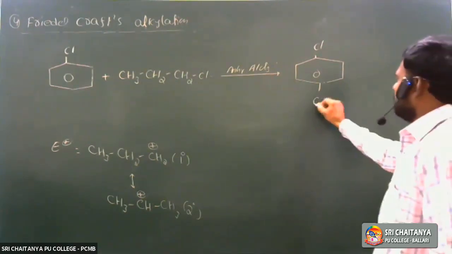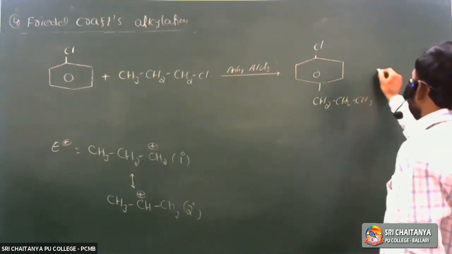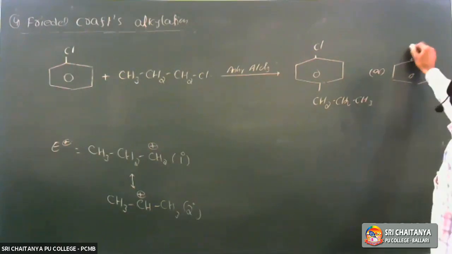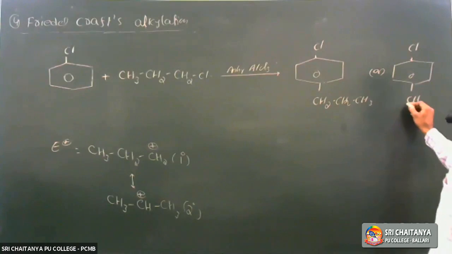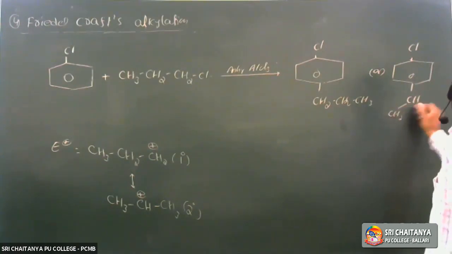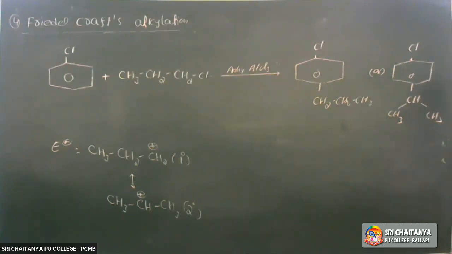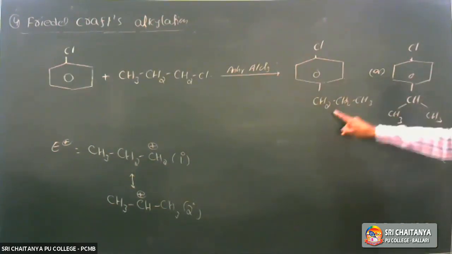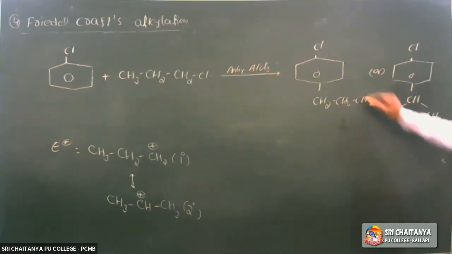The options are: the first option, the second option, the third option with the substituent in the ortho position, and the fourth option in the ortho position, n-propyl or isopropyl. What is the major product?